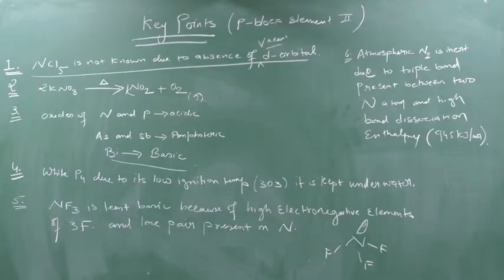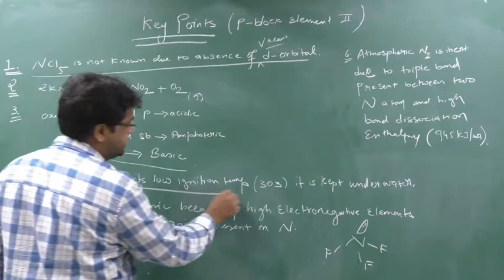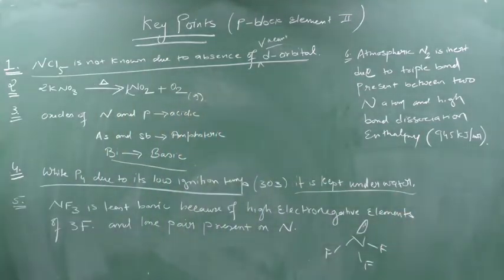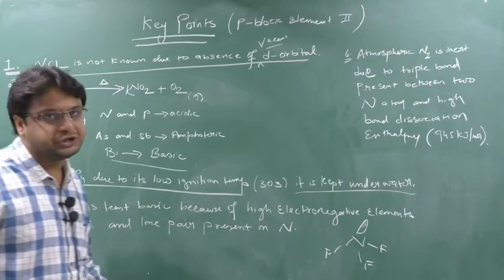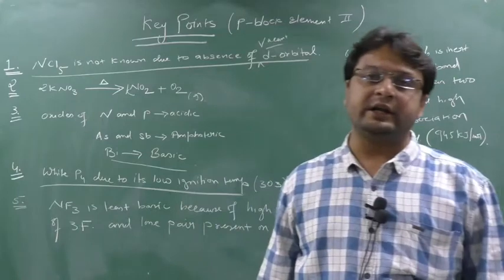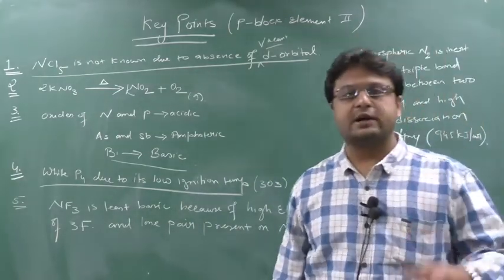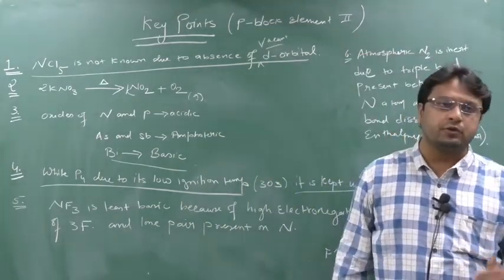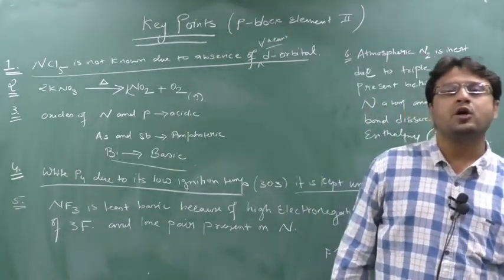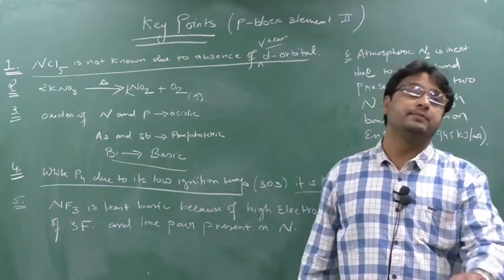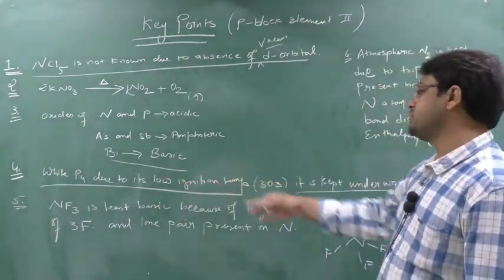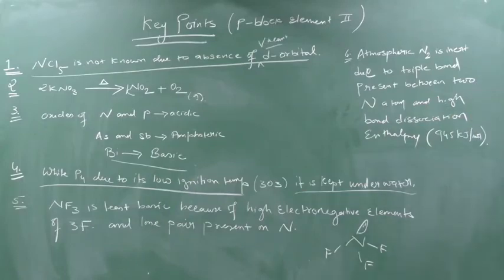Okay, next. White phosphorus, due to its low ignition temperature, is kept under water. This is a very important key point: why is white phosphorus kept under water? Due to its low ignition temperature. If it comes in contact with the atmosphere, it will automatically catch fire, because atmospheric temperature is enough to ignite phosphorus. That's why phosphorus is kept under water, so that it does not reach atmospheric temperature.